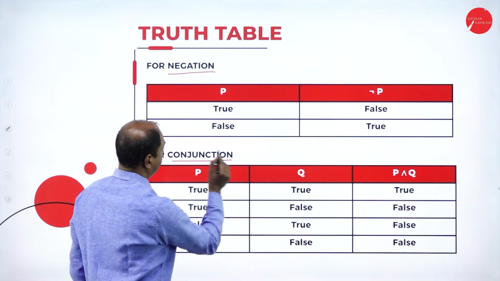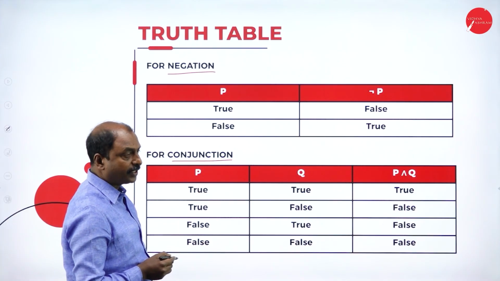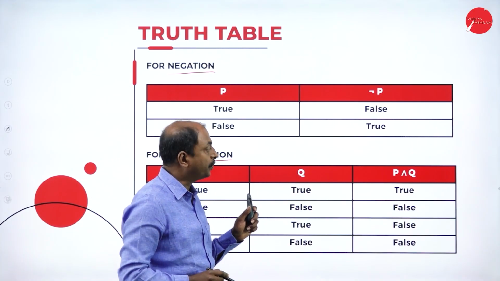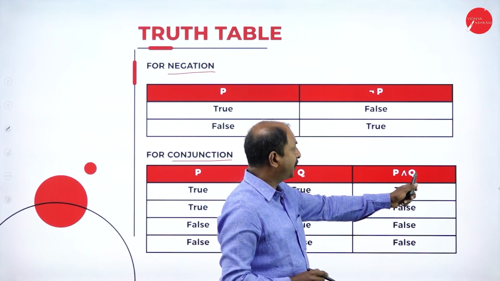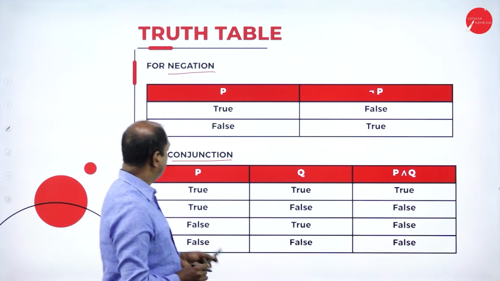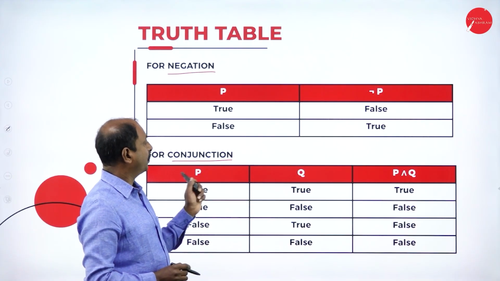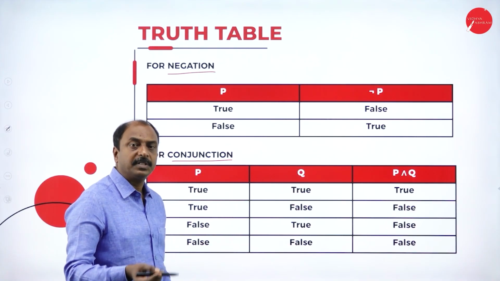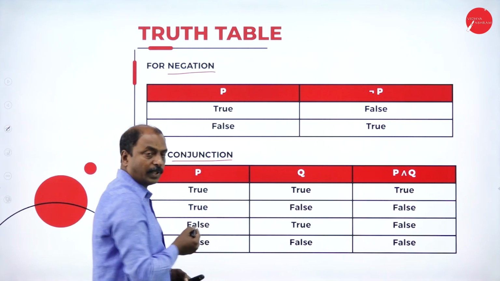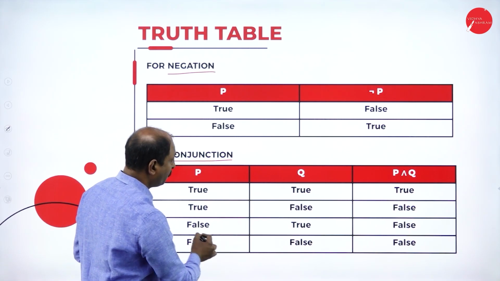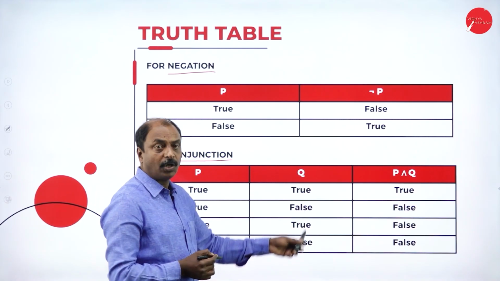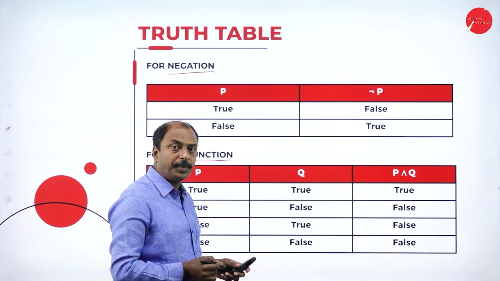Next one is for conjunction. There are two propositions, P and Q, and P conjunction Q is the operation. Here there are two propositions and four possible combinations. Look at that: true, true is one combination; true, false; false, true; and false, false. These are the four combinations for the two propositions P and Q.